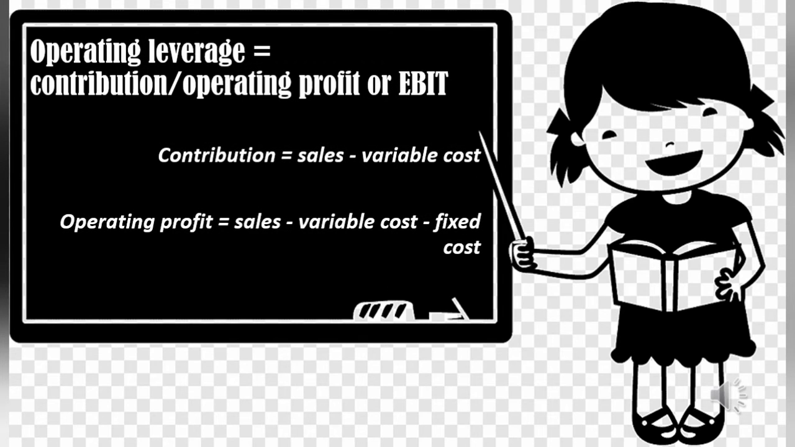Leverage can be calculated using a formula, that is contribution divided by operating profit. Operating profit is earnings before interest and tax. Contribution is equal to sales minus variable cost. Variable cost is deducted from sales to get the contribution, and variable cost and fixed cost are deducted from sales to get the operating profit.